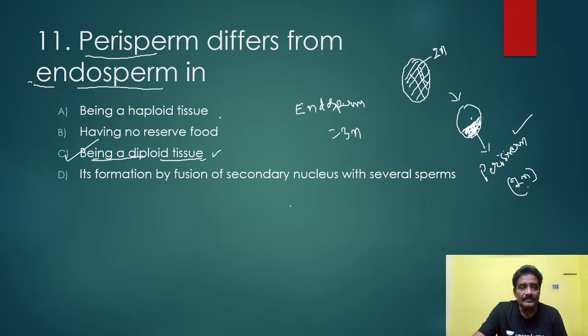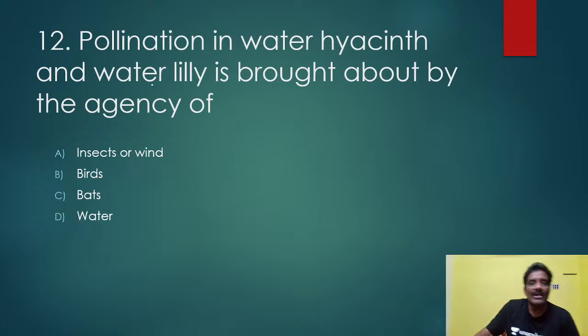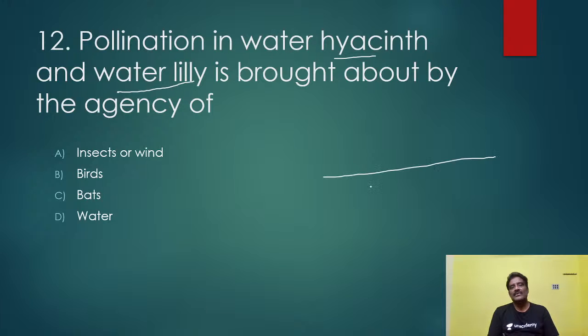Another question: pollination in water hyacinth and water lily. This is water hyacinth, and this is water lily. Which agency brings about pollination? Water lily and hyacinth are hydrophytes only, in water only they live. Am I correct or not? But how does pollination happen? What is the agent by which pollination occurs? Here the right answer is insects or wind.